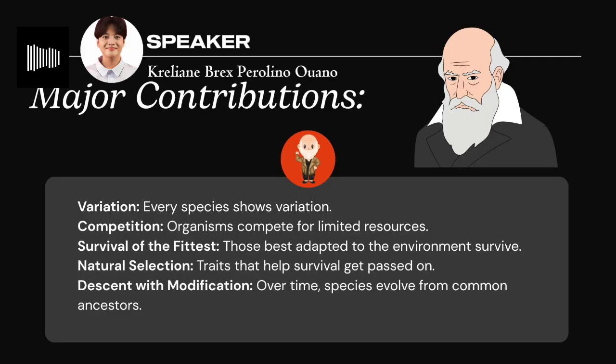And now we're moving on to the major contributions. So first, variation. Not all individuals in a species are the same. Some are taller, faster, or differently colored. These small variations make some better suited to survive in their own environment.